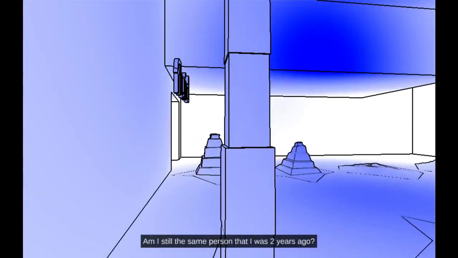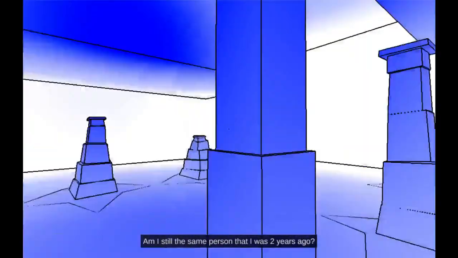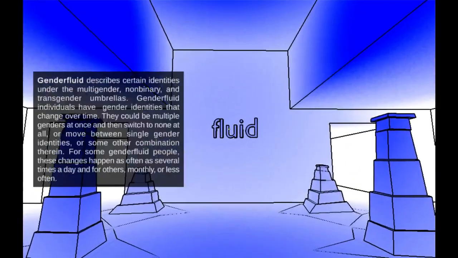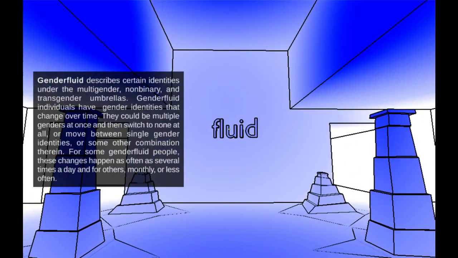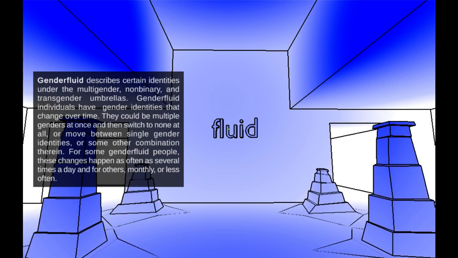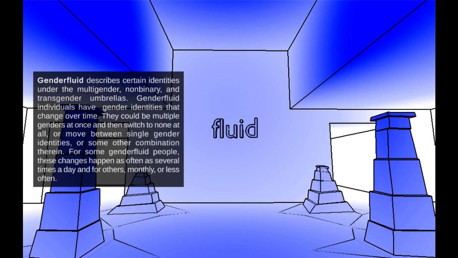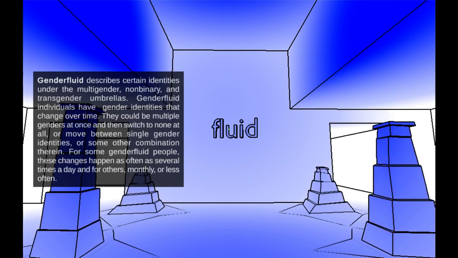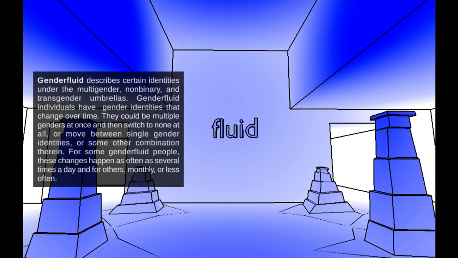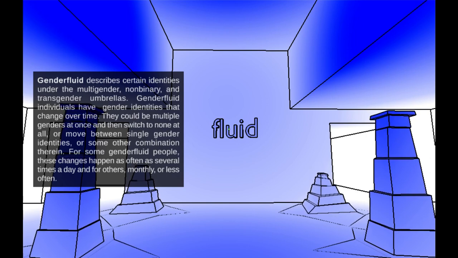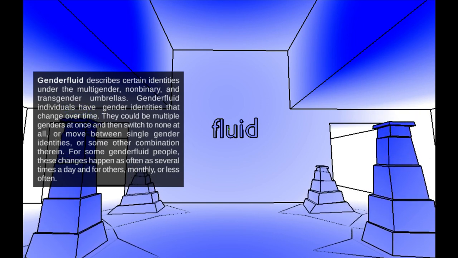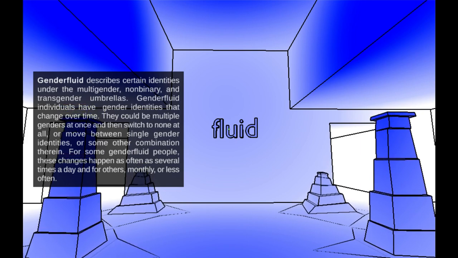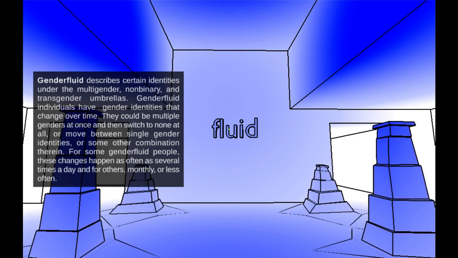Still the same person that I was 2 years ago. Fluid. Oh, this is another term I've always wanted to learn more about. Hold on. Gender fluid describes a certain identities under the multi-gender, non-binary, and transgender umbrella. Gender fluid individuals have gender identities that change over time. They could be multiple genders at once and then switch to none at all, or move between single gender identities or some other combinations therein. For some gender fluid people, these changes happen as often as several times a day, and for others monthly or less often.